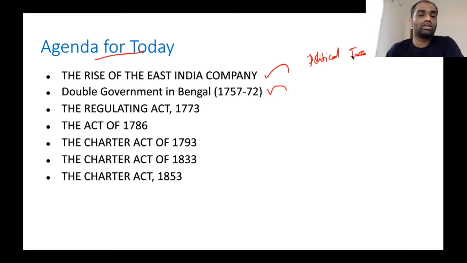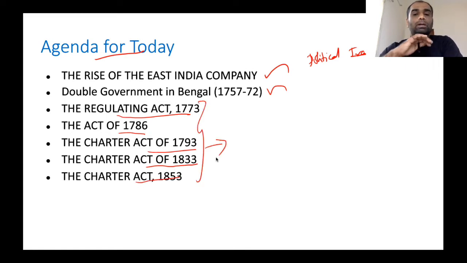After that, we will look at the reasons why East India Company passed the Regulating Act of 1773, and we will look at the Act of 1786, the Charter Act of 1793, the Charter Act of 1833, and the Charter Act of 1853. Also, we will look at the significance of these particular acts.